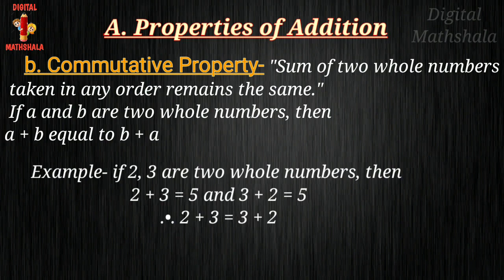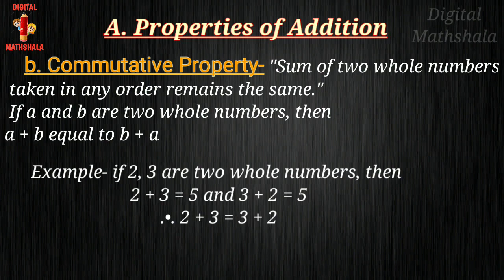It will not affect the answer, right? As we discussed earlier in properties of natural numbers, commutative property and closure are the same in both.